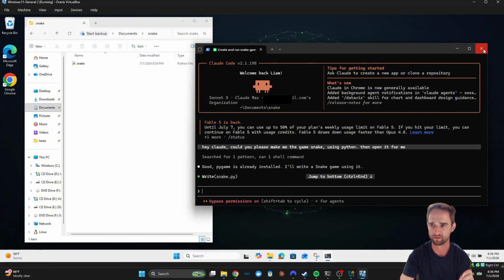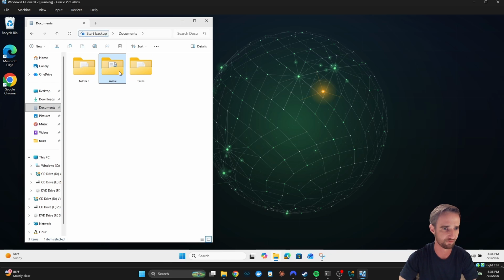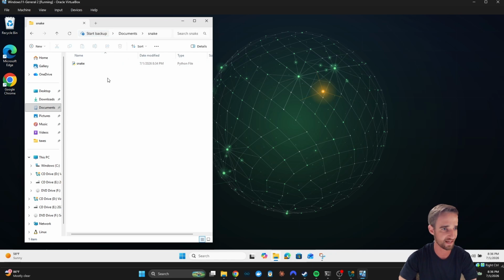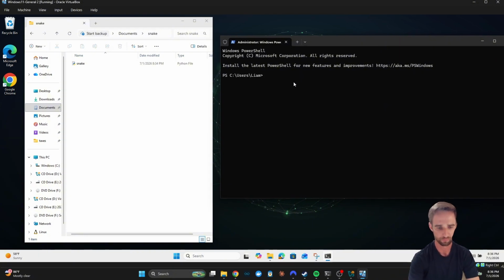I'm gonna close this out. Now, Snake is saved in my Snake folder. So if I open it, it's saved here always. So if I open a brand new terminal as admin, it helps you navigate with fewer roadblocks. And we go cd documents tab, and let's go Snake tab, enter, and then we type claude.